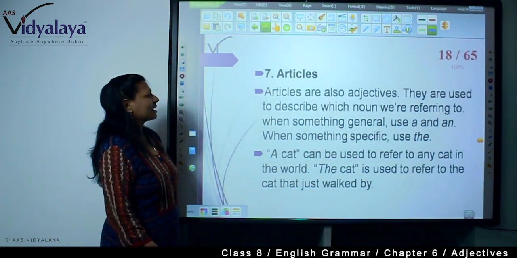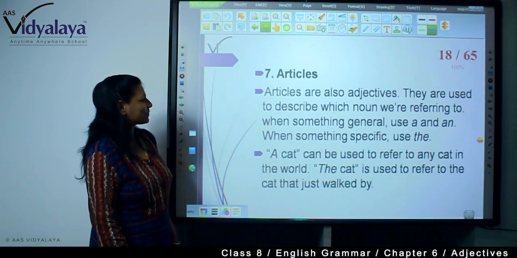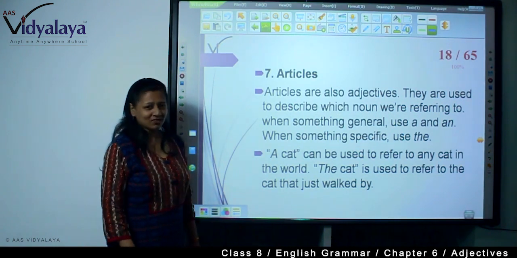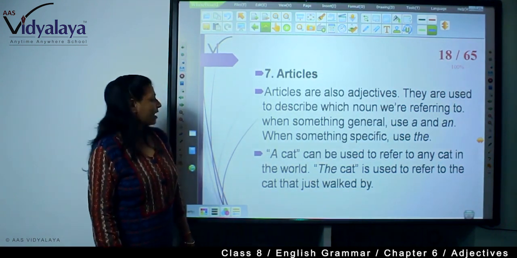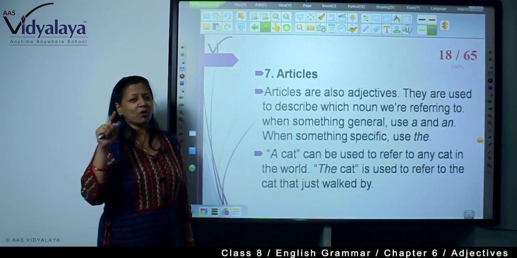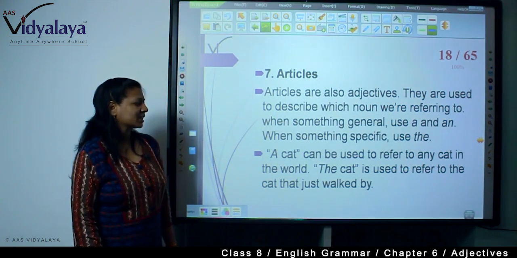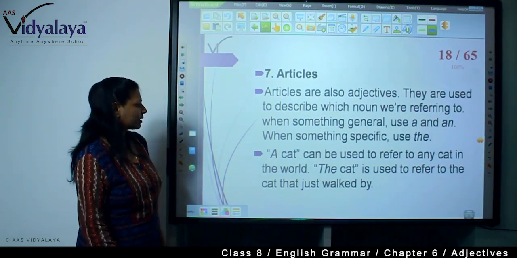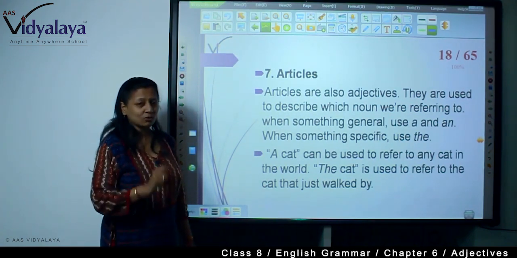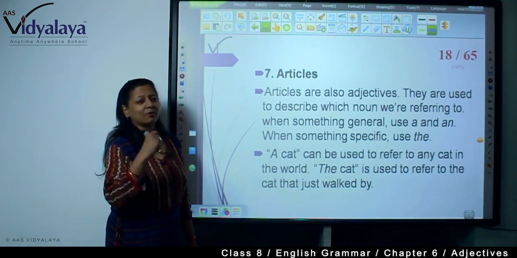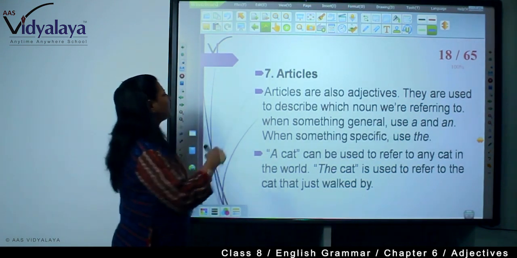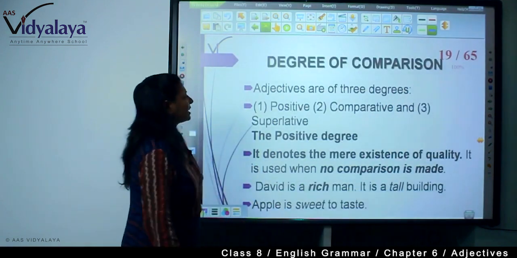Now articles. Articles are also adjectives. They are used to describe which noun we are referring to. When something is general, we use a, and an when a vowel sound is there, and when something is specific, we use the. So a cat can be used to refer to any cat, but the cat is used to refer to a particular cat that we have talked about earlier, and we are referring to the same cat. So in this way you will see that.